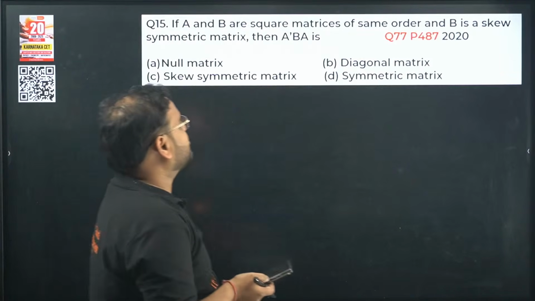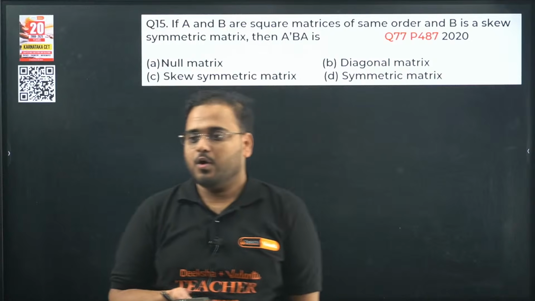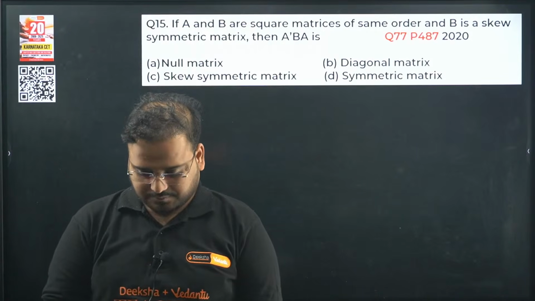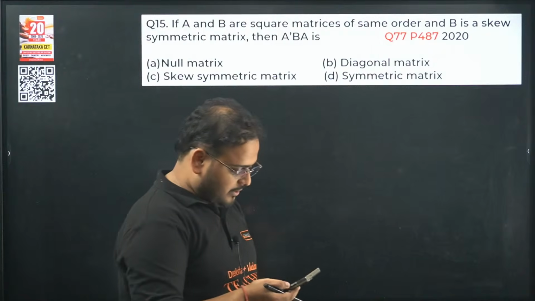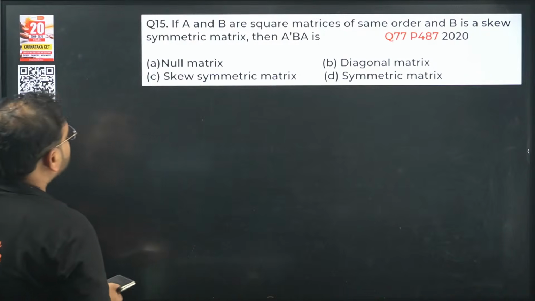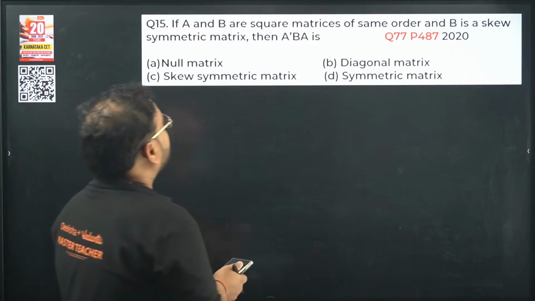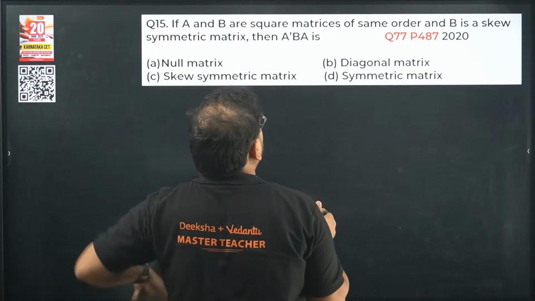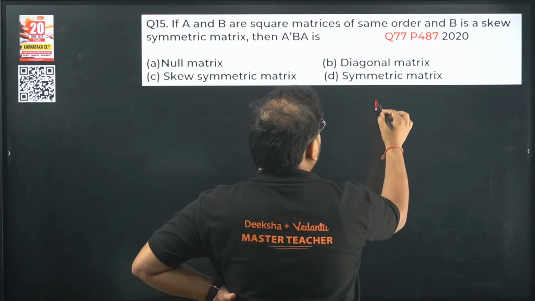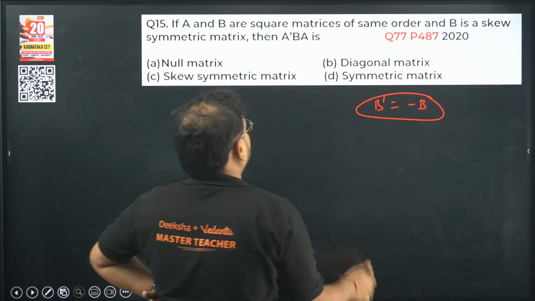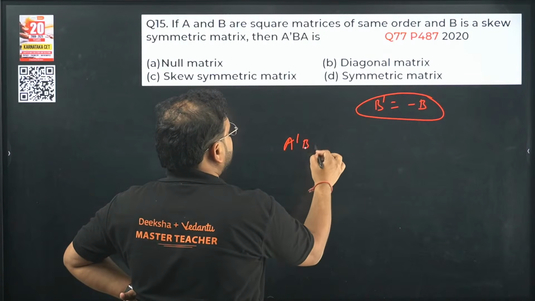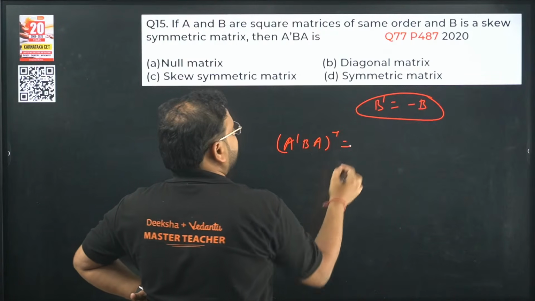If A and B are square matrices of the same order, then what happens over here? I'm looking at the same order, and they're saying that B is skew-symmetric, meaning B dash is nothing but minus B. So we have A dash B A. Transpose of this will be given by what?